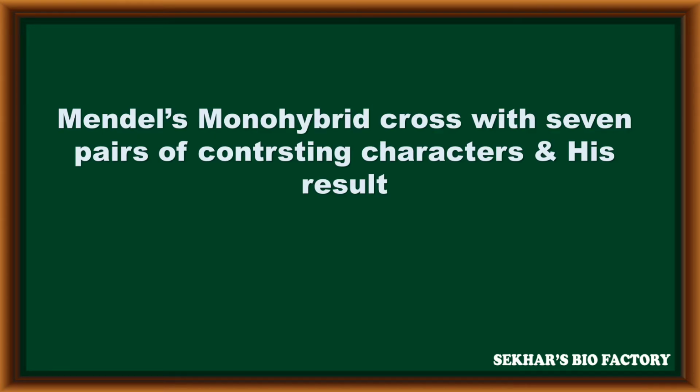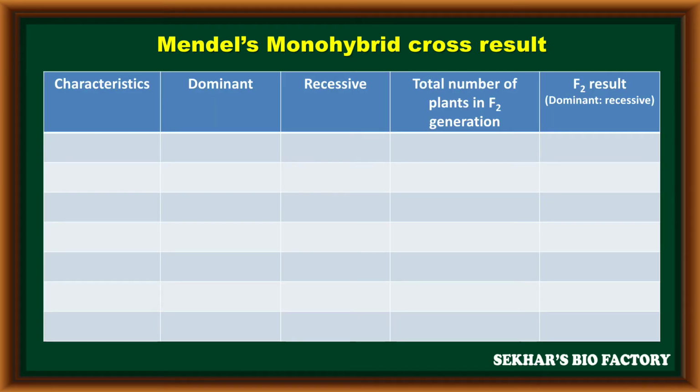Mendel's monohybrid cross with 7 pairs of contrasting characters and his results. Mendel conducted a similar monohybrid cross experiment with all 7 pairs of characters, and the results are as follows. The first character, stem height. In stem height, tall is a dominant character denoted with capital T. Dwarf is a recessive character denoted with small t.